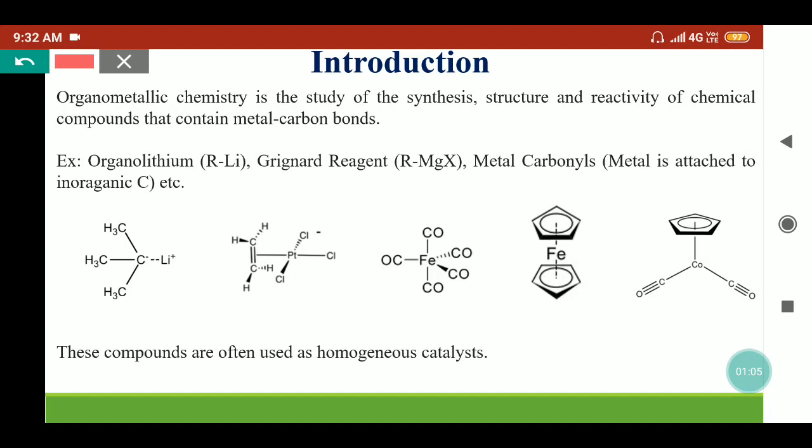Here we can take some examples. Tertiary butyl lithium is an organometallic compound. This is Zeise's salt, which is a first alkene compound found with platinum salt. Iron pentacarbonyl is also a metal carbonyl which is studied in organometallic chemistry. This is a metallocene compound, where the iron is centered between the two cyclopentadienyl rings. This is a half sandwich compound where the cobalt is present between the cyclopentadienyl and two carbonyls. So this is a cyclopentadienyl cobalt dicarbonyl compound. Usually organometallic compounds are used as homogeneous catalysts.